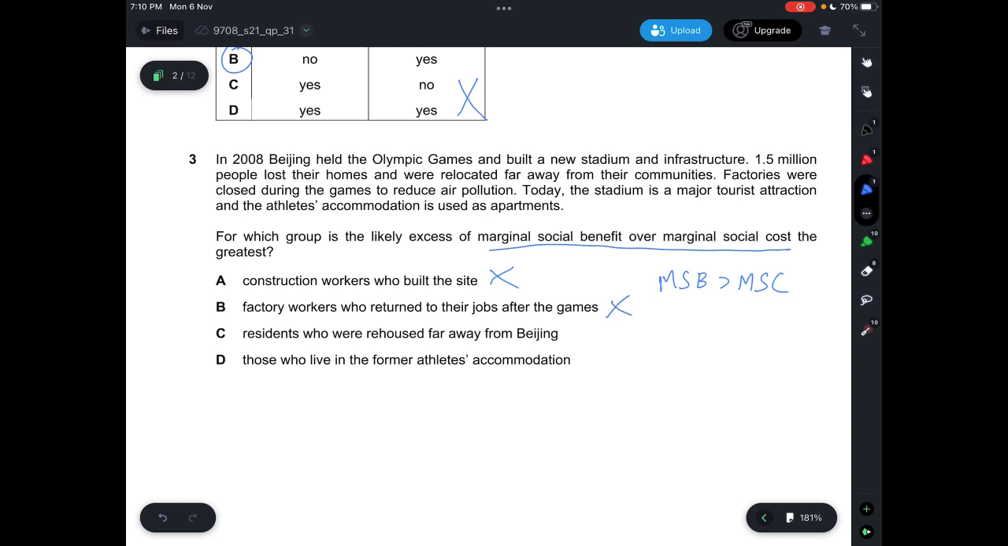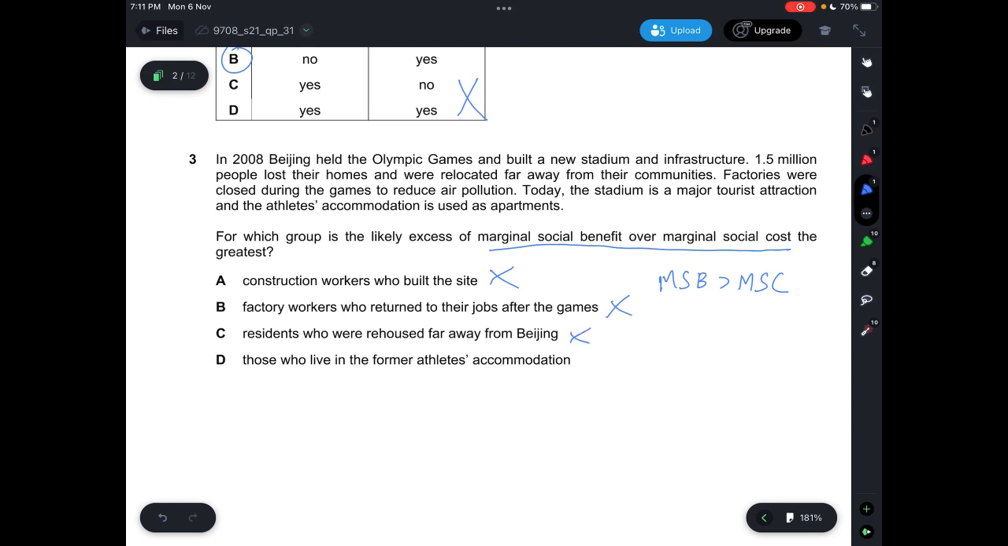so B is incorrect. Then for C, residents who were rehoused far away from Beijing. Of course in this case their marginal social benefit will be lower, because they originally live in Beijing. Now they are forced to move out of Beijing. When they are forced to move out, this means that they are unable to stay in their original homes. So to them, there will be less marginal social benefit.